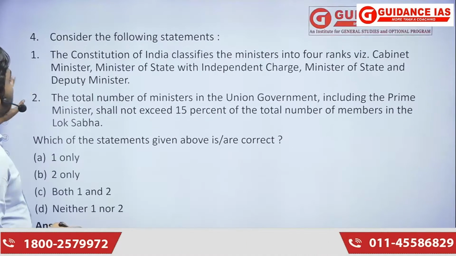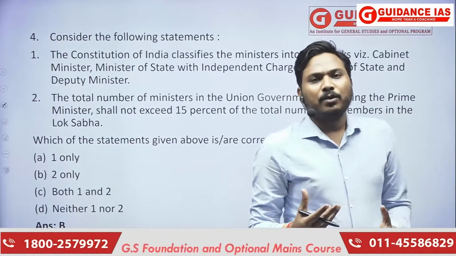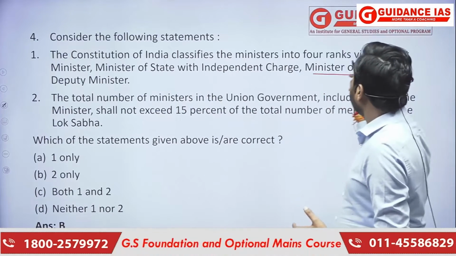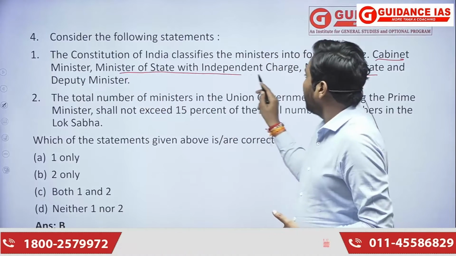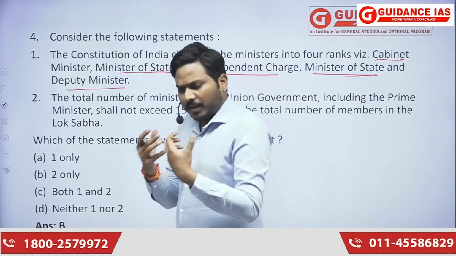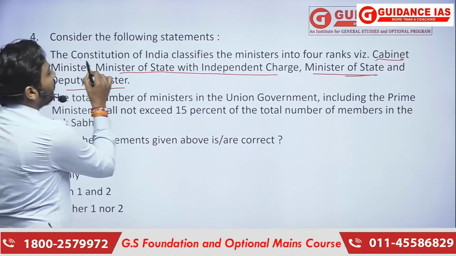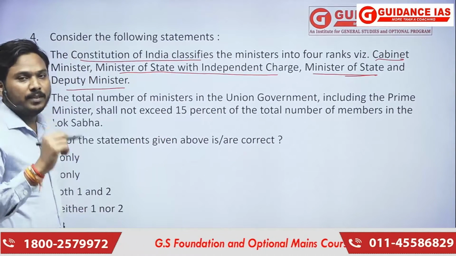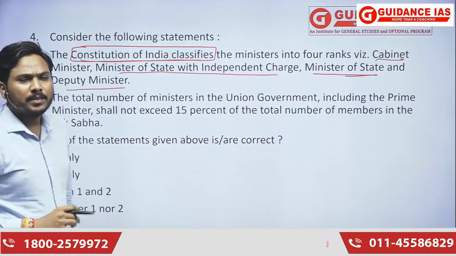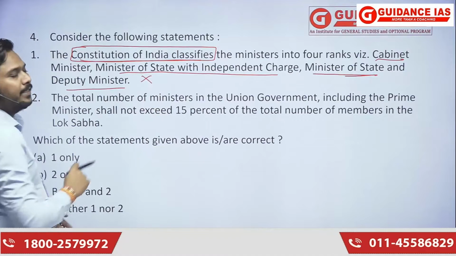Next question, question number 4, again a tricky one. Why? Because while studying polity, we study about these 4 types of ministers: cabinet ministers, minister of state with independent charge, minister of state, and deputy minister. We do study. Clear? And we divide council of ministers in these 4 categories. But this is not mentioned in the Constitution. So easy one. The Constitution does not provide any such classification among the ministers. Constitution only says council of ministers. Clear? So this particular statement is incorrect.